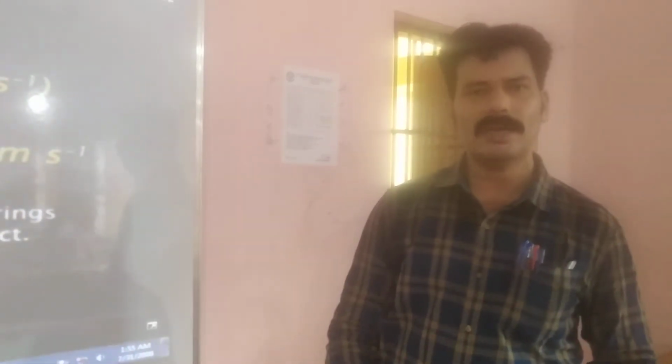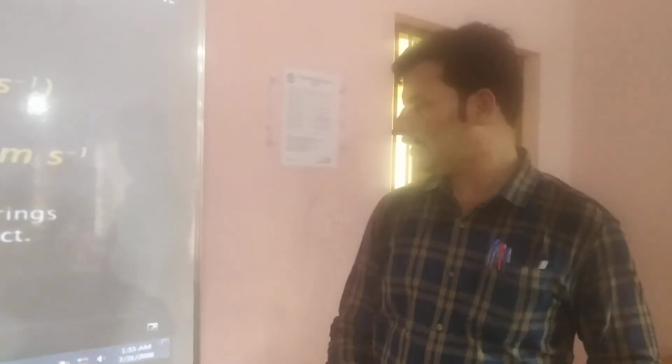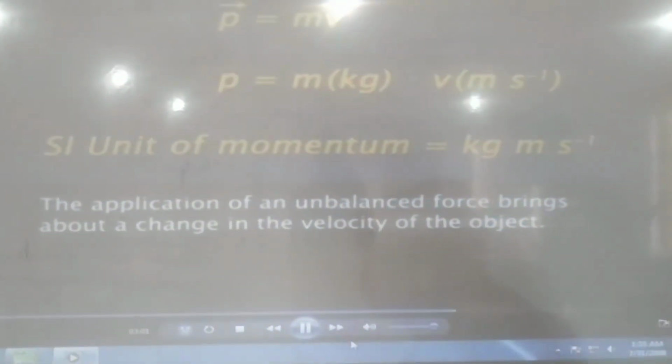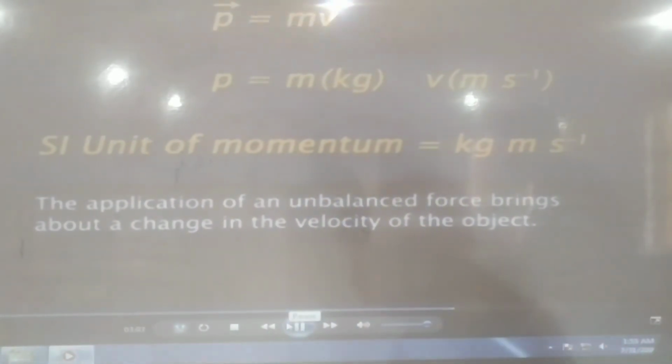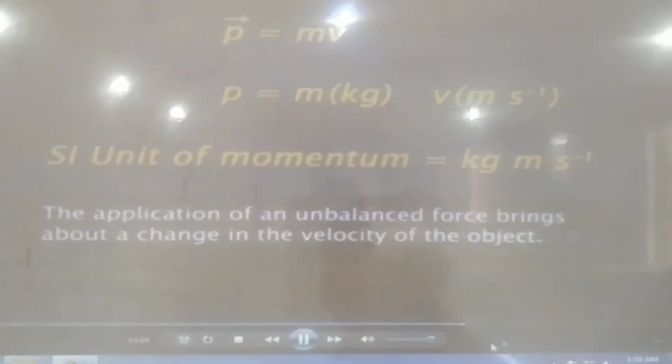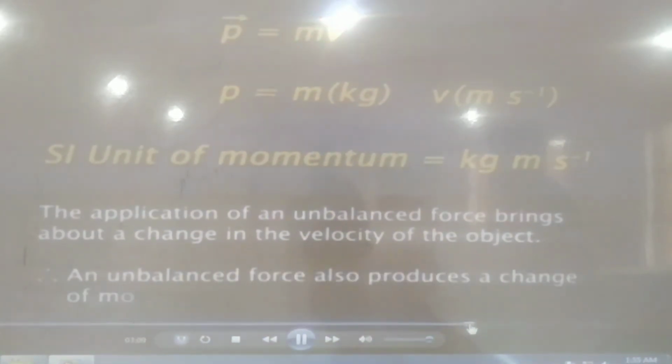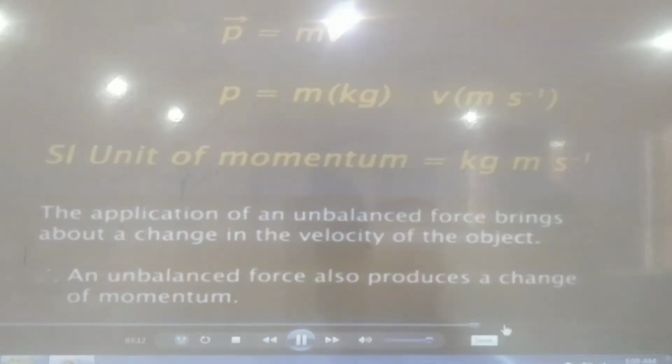Newton's second law is much more important in our day-to-day life, and it is applicable in every step of our life. Only when an unbalanced force is there will it change the momentum.